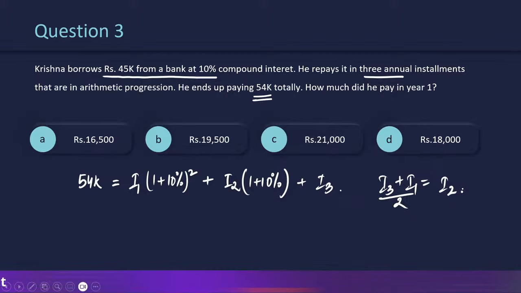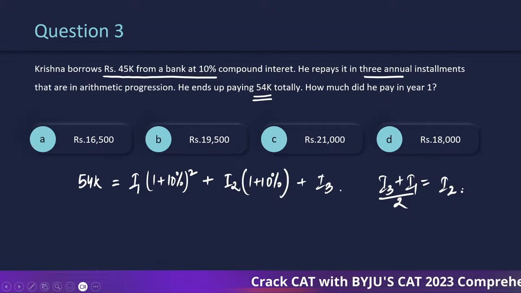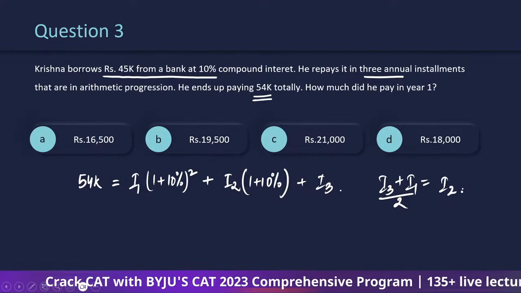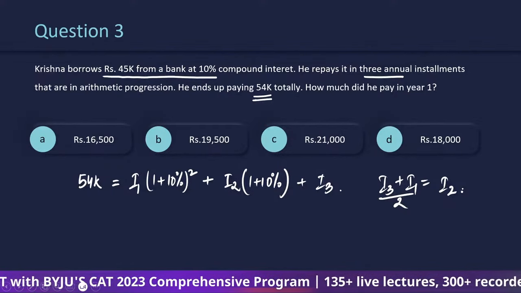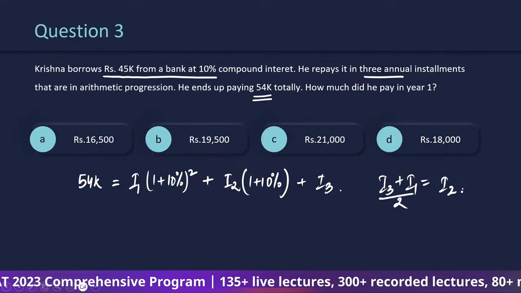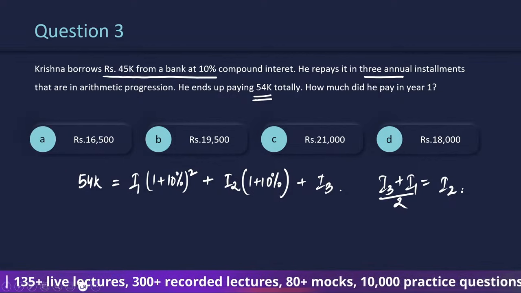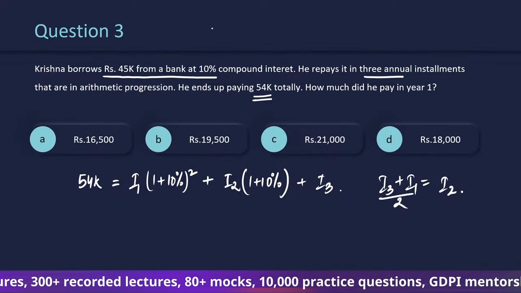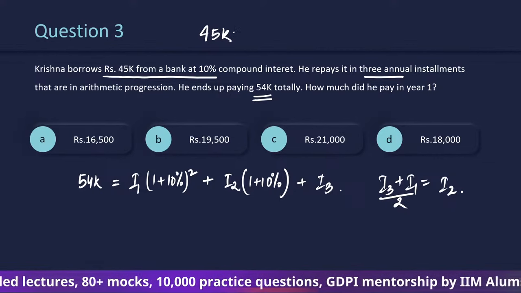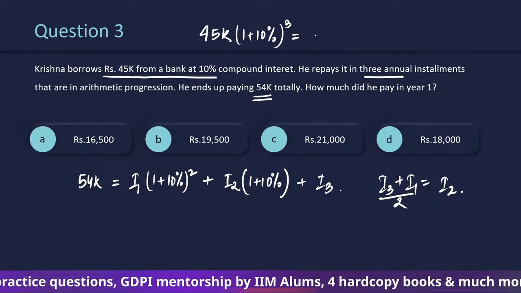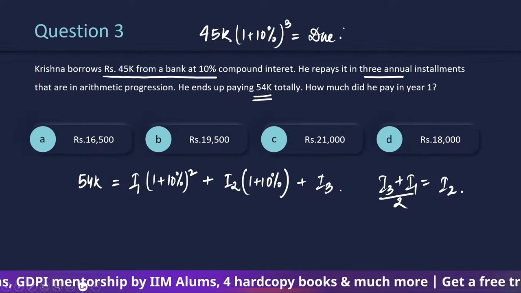Right? Now here, are you going to solve these equations or should we use options? Okay? See, 45,000 at a rate of 10% over 3 years, this is the total due that somebody will have at the end of 3 years.